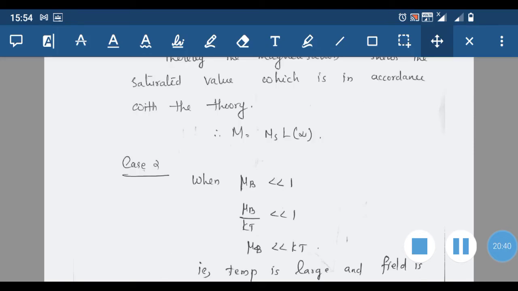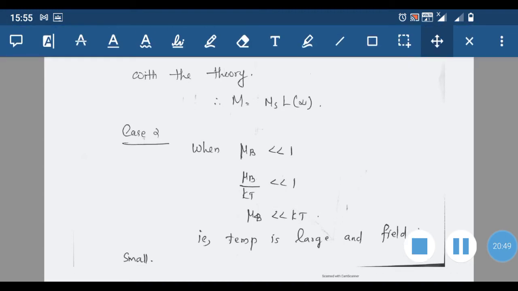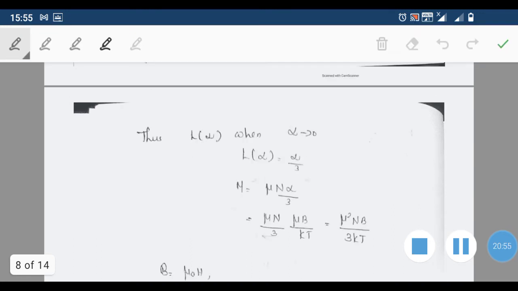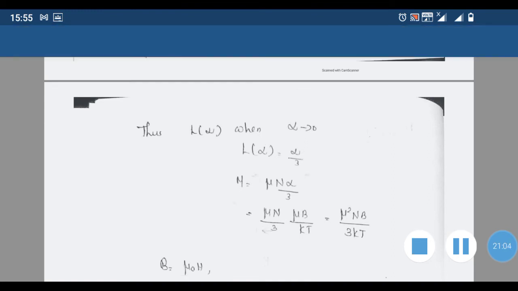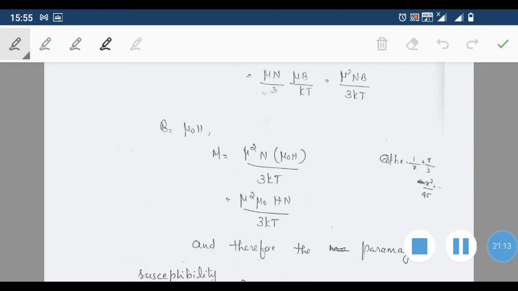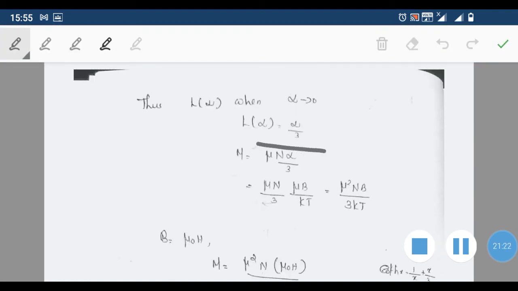The second case is case 2, that is when μB by kT is far less than 1, that is, temperature is large and field is small. In that case, the value of the Langevin function when α tends to 0: L of α is α divided by 3. Because the expression for coth x is 1/x plus x by 3 minus x raised to 3 divided by 45. So the limit value when α tends to 0 is that L of α is α by 3.